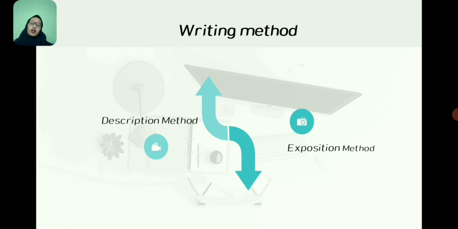Next, writing method. Description method. In this final project, the description method is used to explain the general description of CVABC, which include history, vision, and mission, as well as organizational structure and job description of each position. And next, exposition method. In this final project, the exposition method is used to analyze the calculation of CVABC corporate income tax in accordance with the applicable taxation regulation.